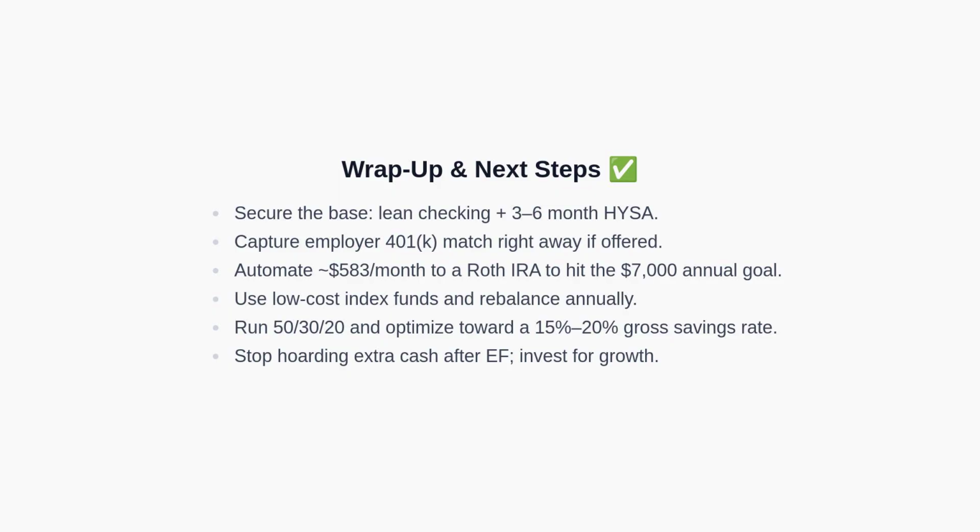Apply the 50-30-20 framework, aiming for a 15 to 20% savings and investment rate on your gross income. Finally, avoid holding excess cash after your emergency fund is complete, and redirect it into productive investments.